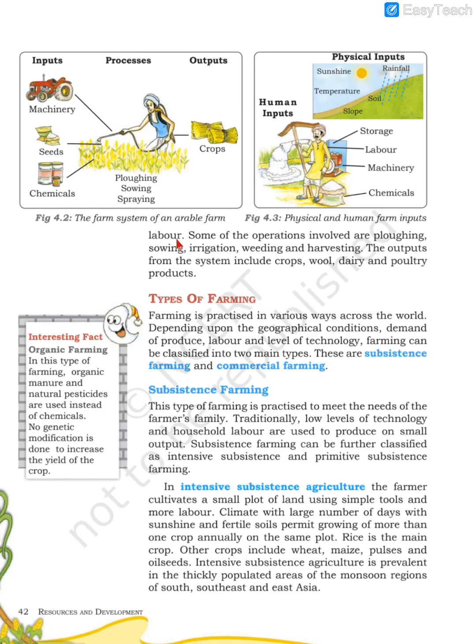Plowing, sowing, irrigation, weeding, harvesting, all these processes are done by man himself, the farmer himself. Then in the form of output you get crops if you are growing agriculture. If you are rearing sheep, you can get wool. If you are rearing animals for milk, you will get dairy products.